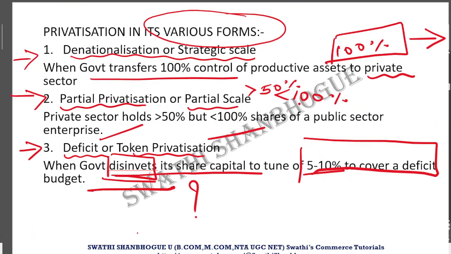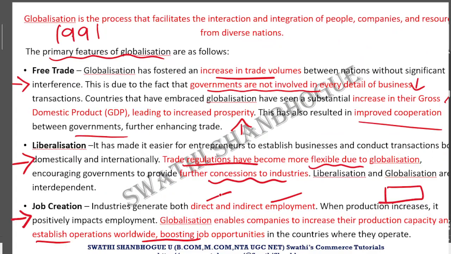Before that, privatization had various forms. If you are transferring the entire 100%, it becomes denationalization. If you are transferring more than 50% but less than 100% of the control to the private sector, it is partial privatization. And if you are privatizing by way of disinvestment, but the cause behind this privatization is to cover your budget deficit, at that time it is deficit or token privatization.